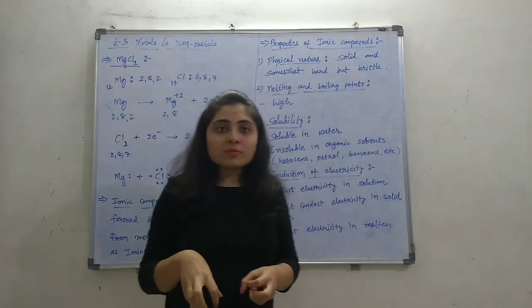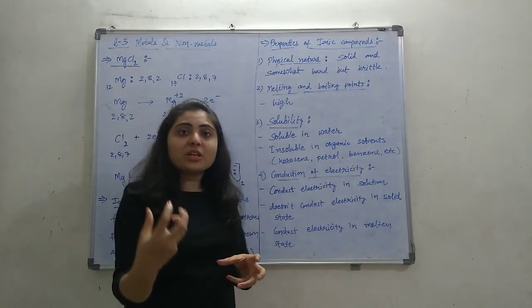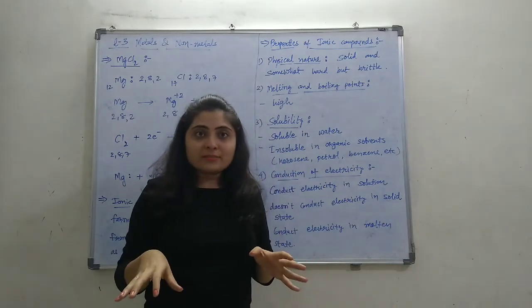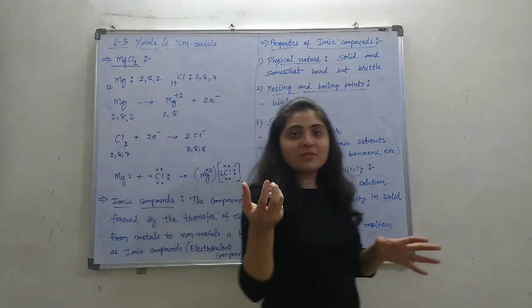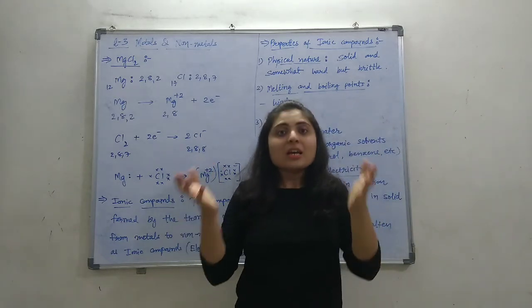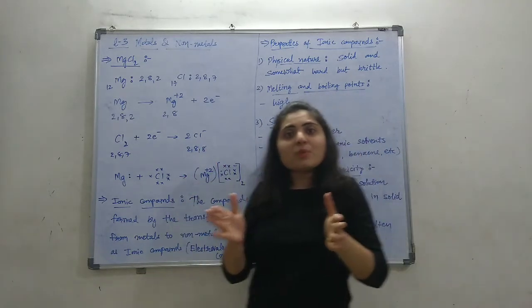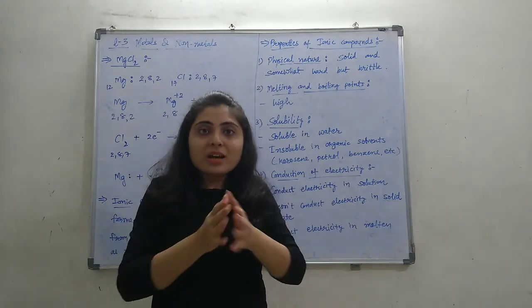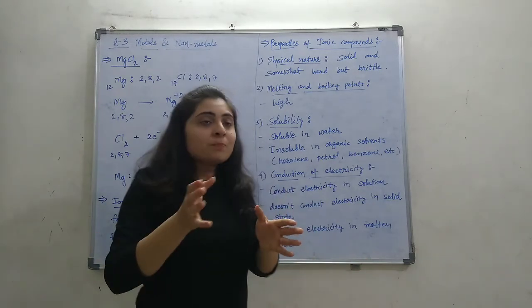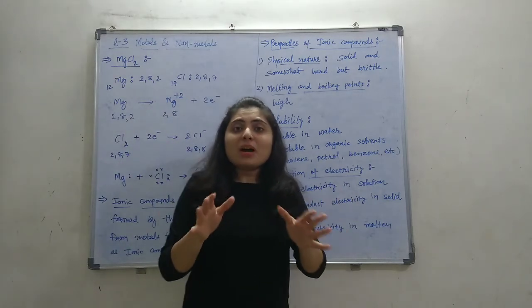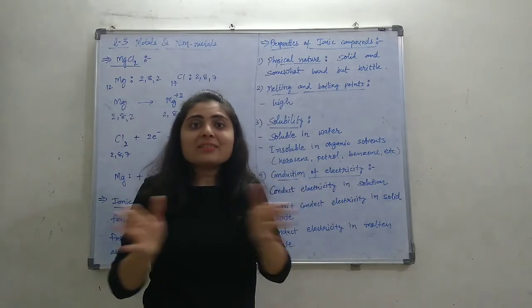Because whenever these ionic compounds are added in water, water dissociates them. That means if NaCl is added in water, water will dissociate it into Na plus and Cl minus. So every time the ionic compounds are dissociated, the positive and negative ions are separated by water.